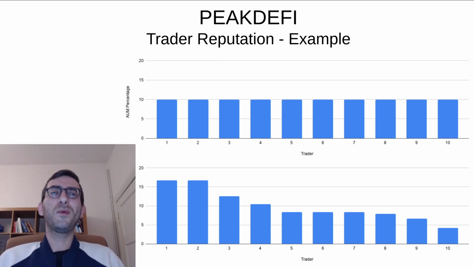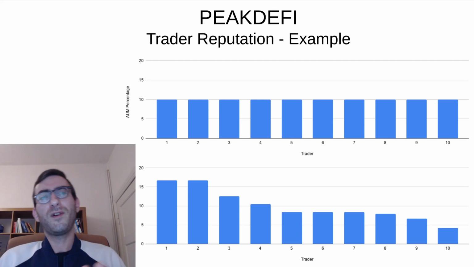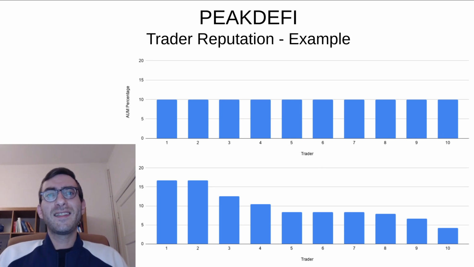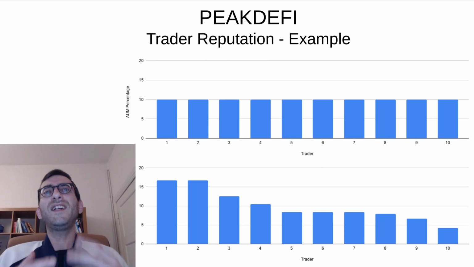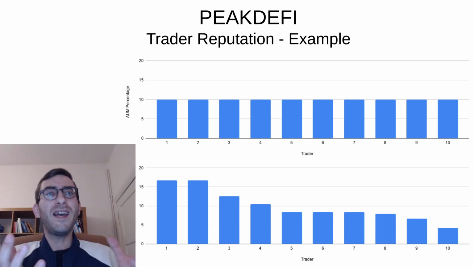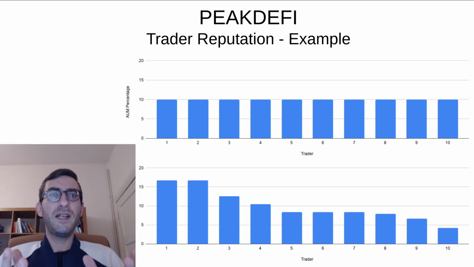I really hope I was able to bring across that this is automatic, right? There's no person doing this. It's all in the smart contracts. It all happens automatically. We couldn't tamper with it if we wanted to, which we don't. But even if we did, we couldn't. The system is designed to automatically give the biggest share to manage of all the assets under management to the most competent traders. The more competent they are, not only compared to some made-up average, but really compared to all the other traders in this fund.